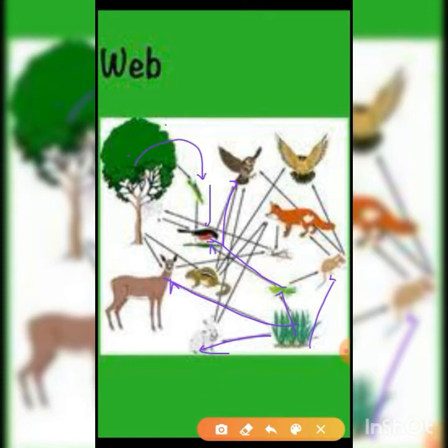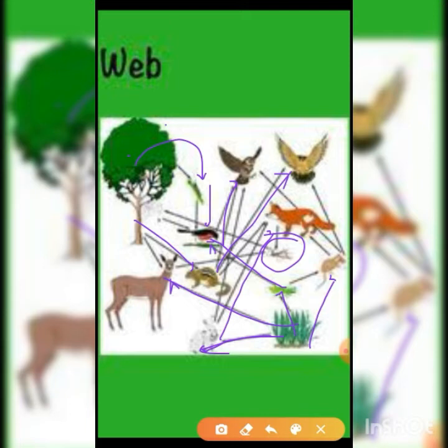By this bird. This tree is eaten up by this squirrel, and squirrel is eaten up by this hawk, right? This grass is eaten up by this deer, deer is eaten up by this wolf, and the wolf is tertiary consumer itself, right? And all of them are eaten up by what? By fungus for decomposition, and so on.